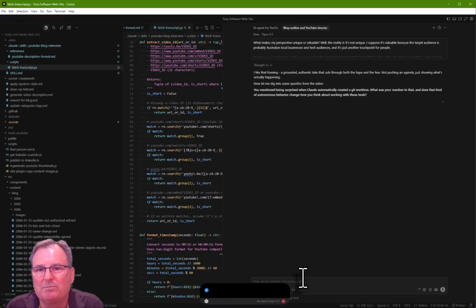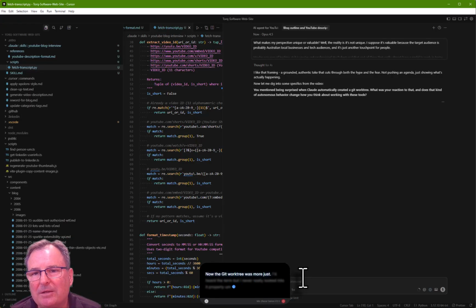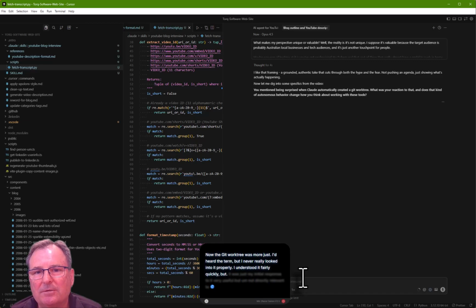Now, the Git worktree was more just, I'd heard the term, but I never really looked into it properly. I understood it fairly quickly, but it was just my initial response to it. Very useful, but not directly relevant to the purpose of the video.